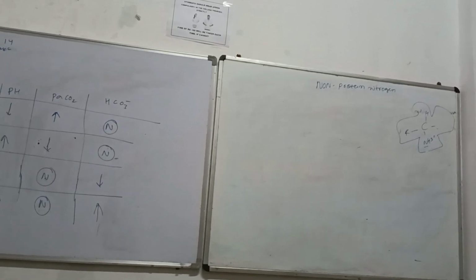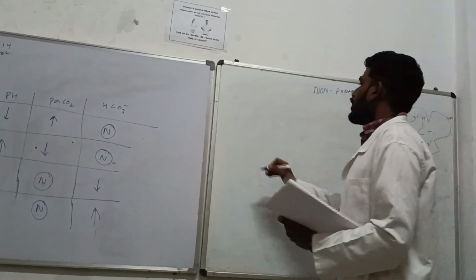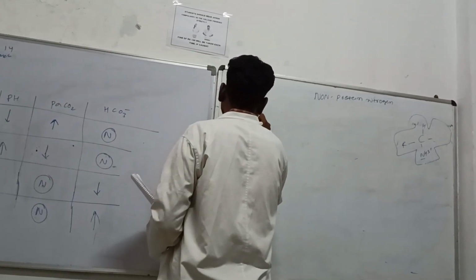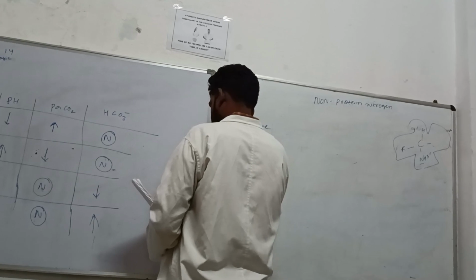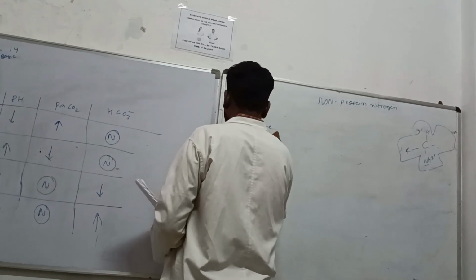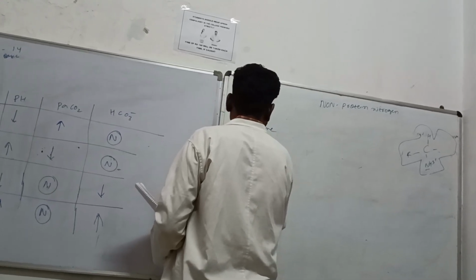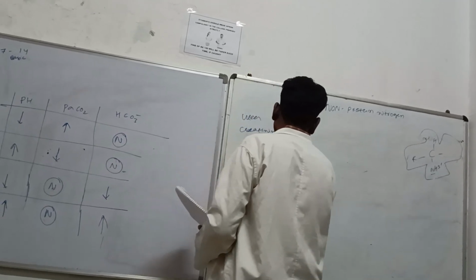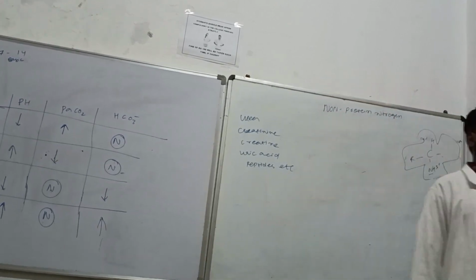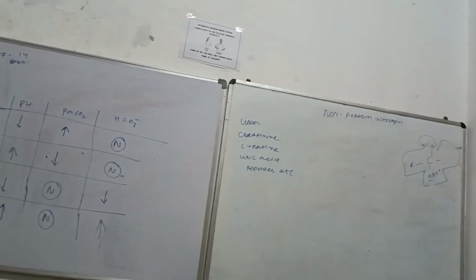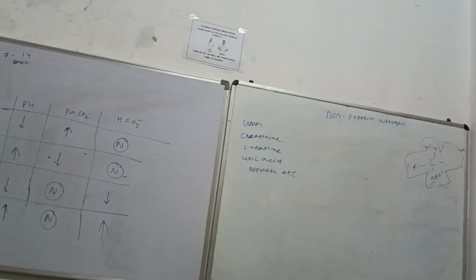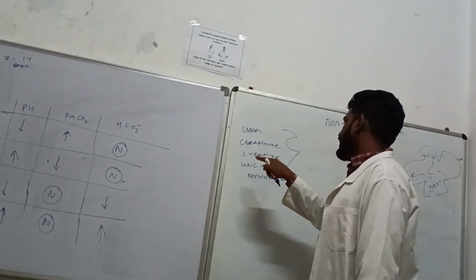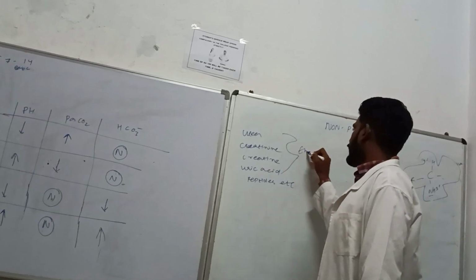So the non-protein nitrogenous substances are urea, creatinine, uric acid, and peptide. ठीक है, यूरिया, क्रियाटिनिन, यूरिक एसिड and peptide. Urea, creatinine, uric acid are the end products.